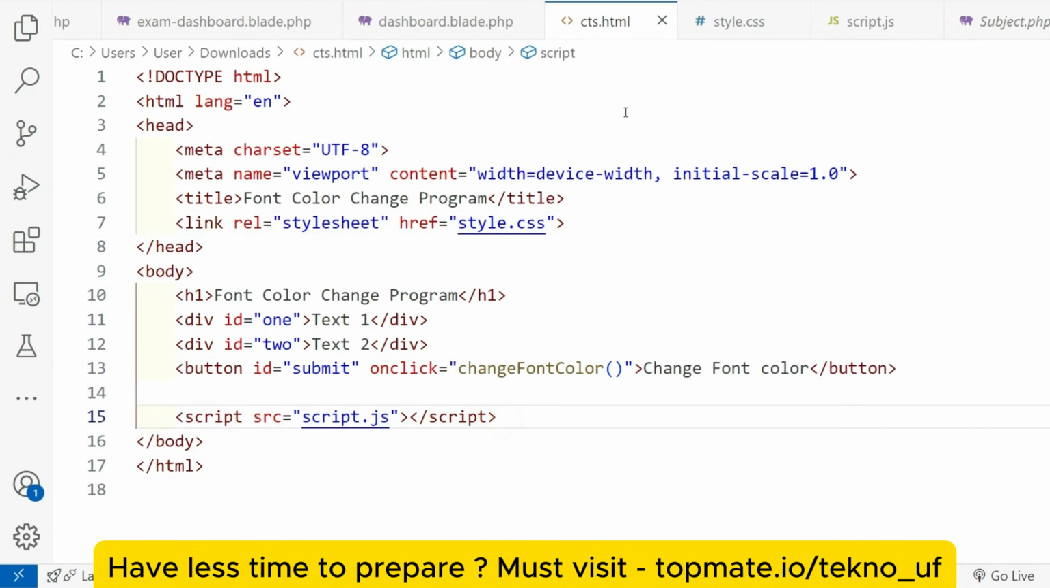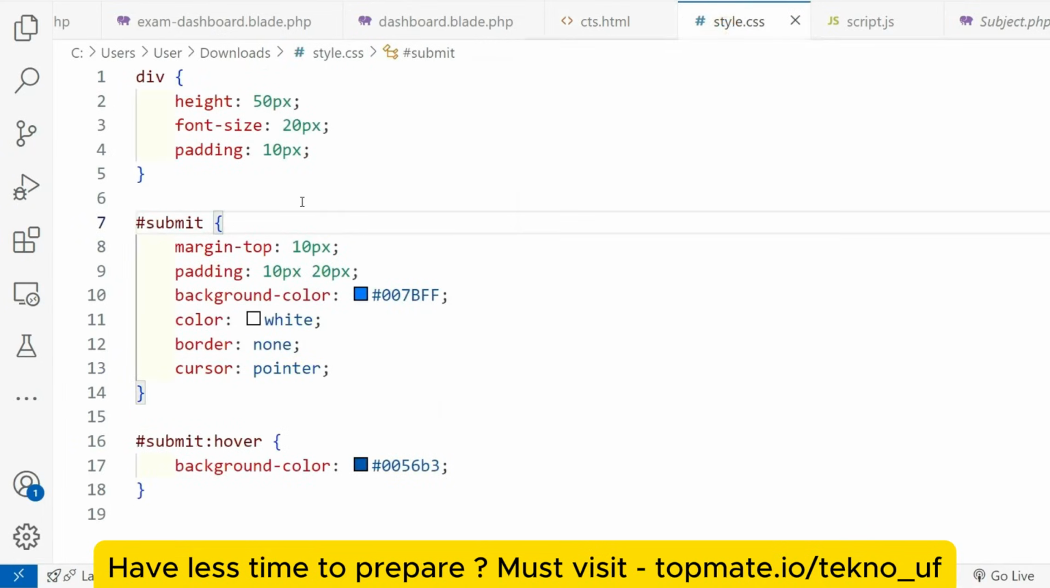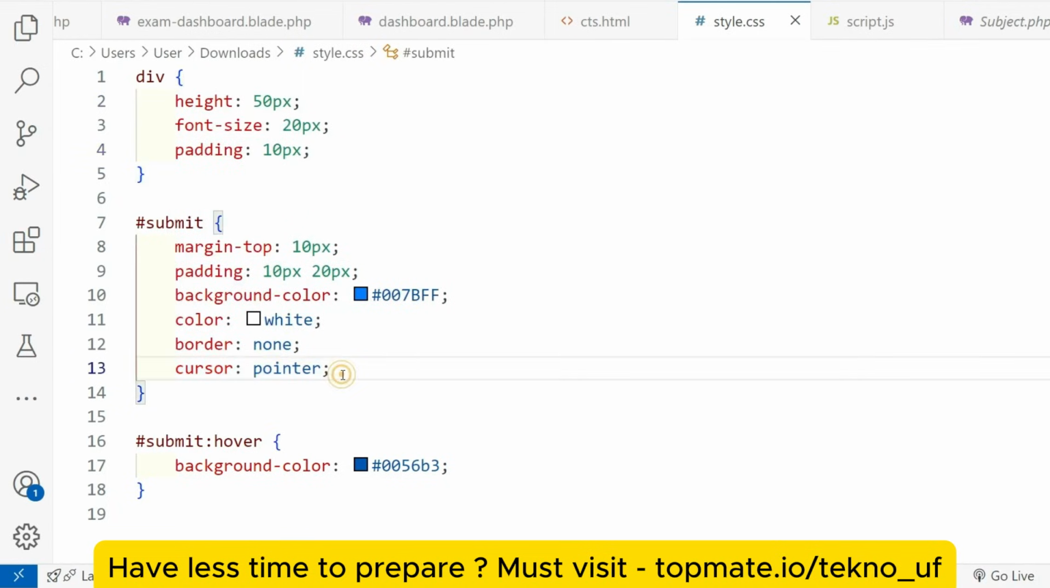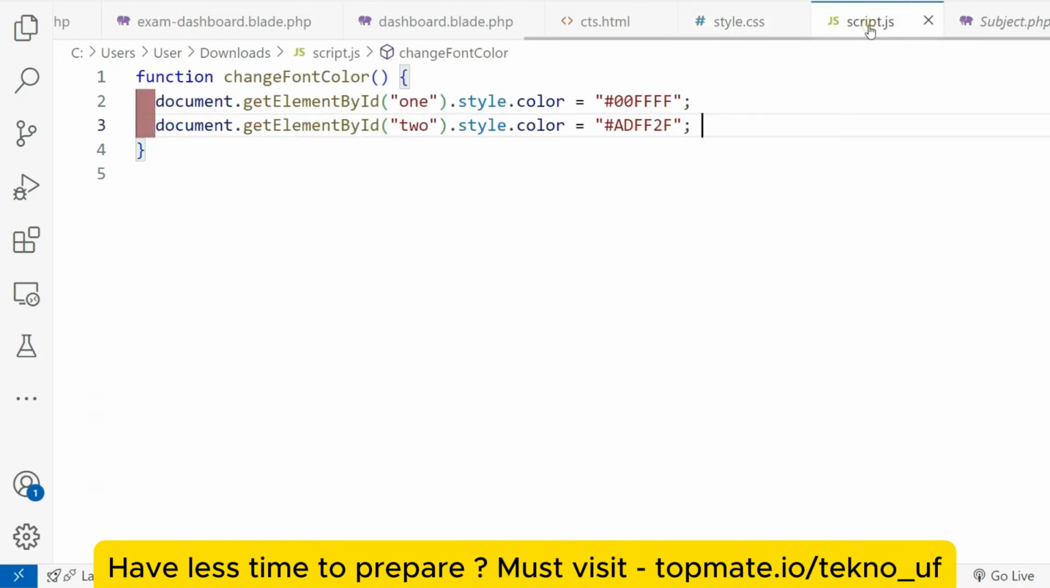Let me show you the CSS code that we have written. This is what we had to do, that is give all the divs a height of 50 pixels. This is what they gave as instruction. Apart from this, we have added by ourselves that the cursor should be a pointer. Whenever you are doing something with a button, make the cursor a pointer, even if they have not given you the instruction. So the JavaScript code is here.